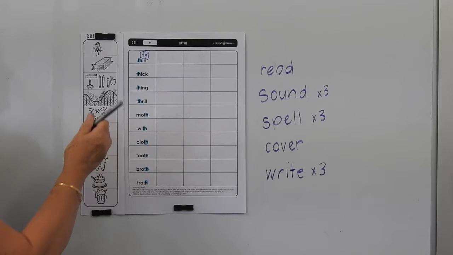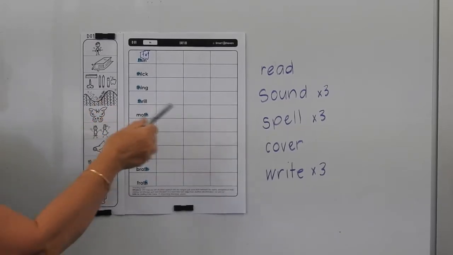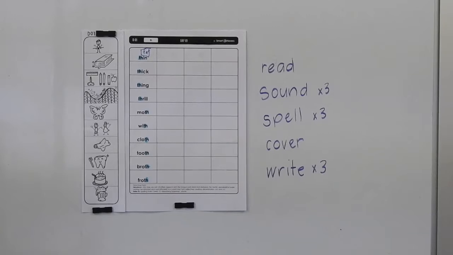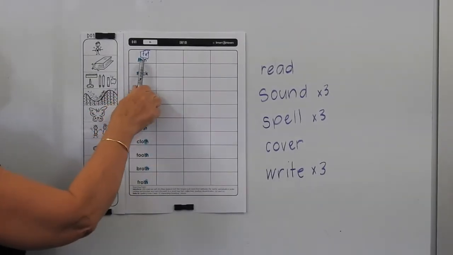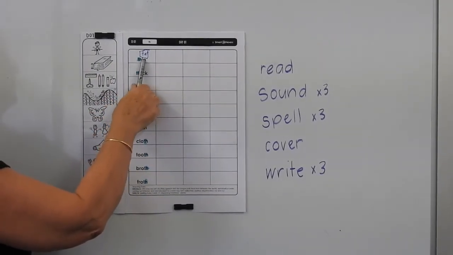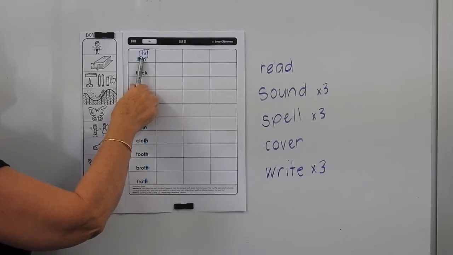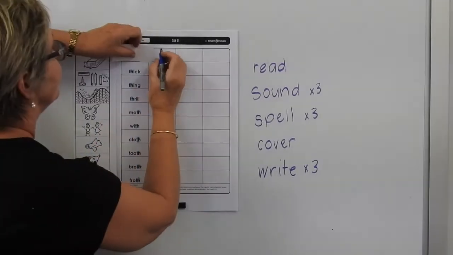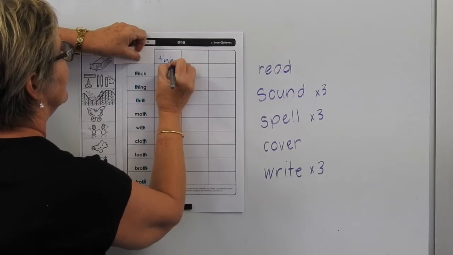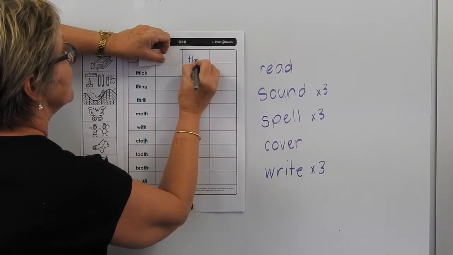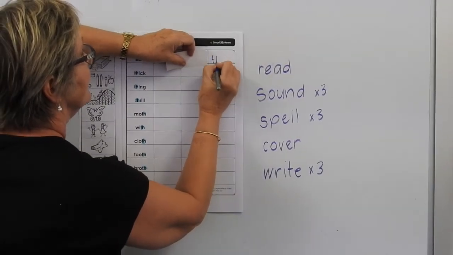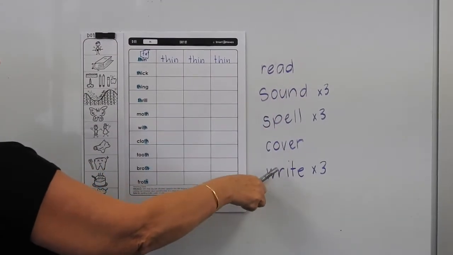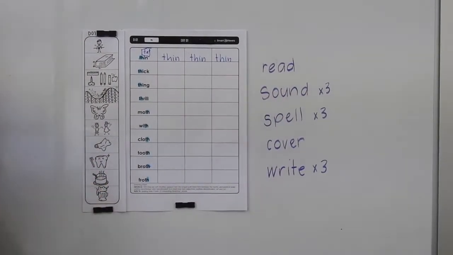Okay, let's read these words now and sound them, spell them, cover them, and then write them 3 times. So the first word is thin. Th-in, th-in, th-in. T-H-I-N, T-H-I-N, T-H-I-N. And then you write it 3 times. You can read, sound, spell, cover and write these words on your own.